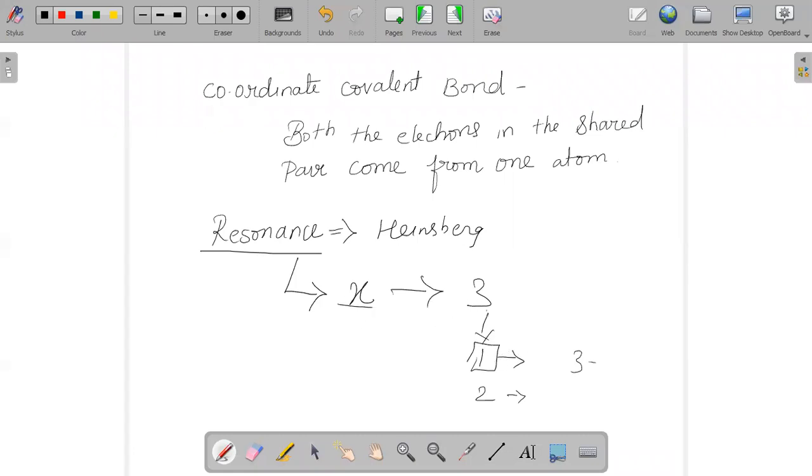Hence, for the element X, the three structures are designed in such a way that each is successful in explaining a few of the properties. So maybe properties A, B, C are explained by structure 1, properties C, D, E are explained by structure 2, and so on. So you can conclude that resonance is actually able to explain the properties of one element in different structure formats.